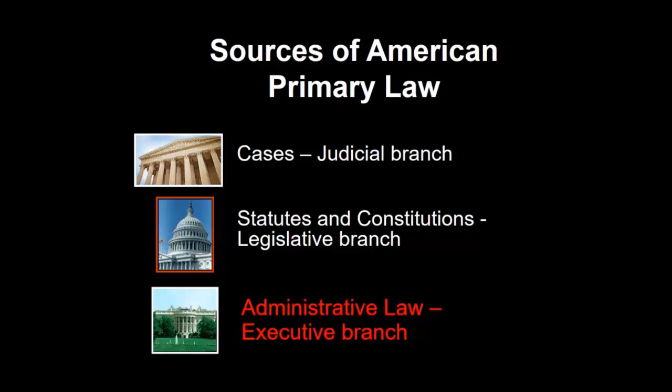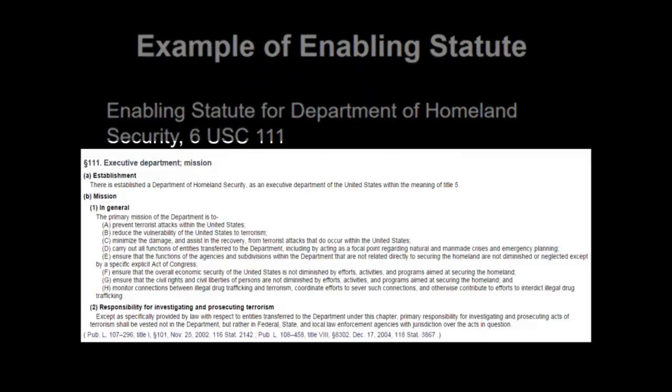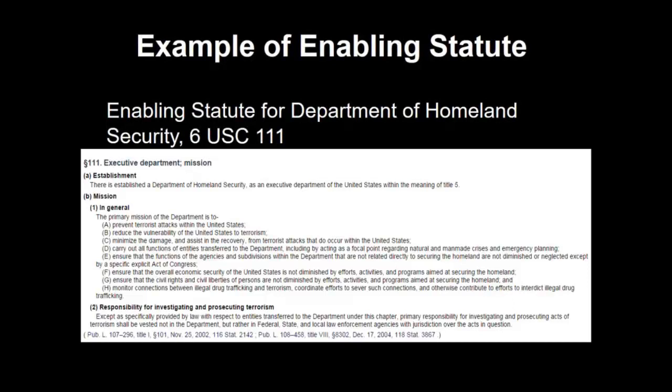IRS and EPA. Before an agency can create administrative law, it needs the authority to do so. The Enabling Statute gives the agency the authority to make administrative law. The agency is limited to what is authorized under the Enabling Statute. For example, take a look at the Enabling Statute for Homeland Security under the Homeland Security Act. Notice the establishment of the agency and list of its mission and responsibilities. The authority of the Department of Homeland Security is limited to what is contained in this statute.